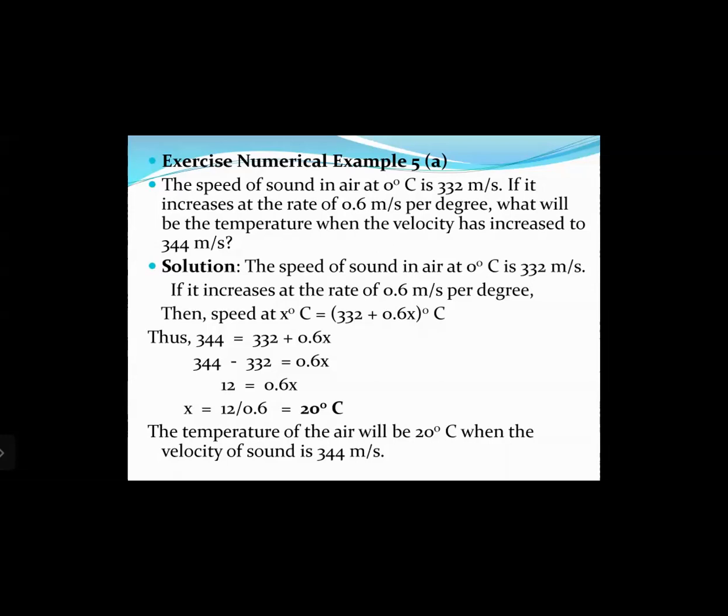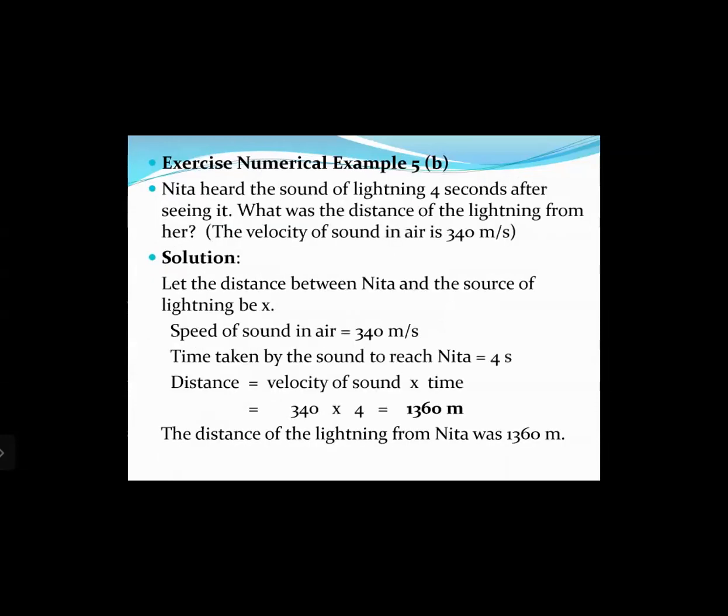On rearranging, 344 minus 332 equals 0.6x. We get 12 equals 0.6x, so x equals 12 divided by 0.6, which is 20. That means the temperature of the air will be 20 degrees Celsius when the velocity of sound is 344 meters per second. Quite easy. Next question.